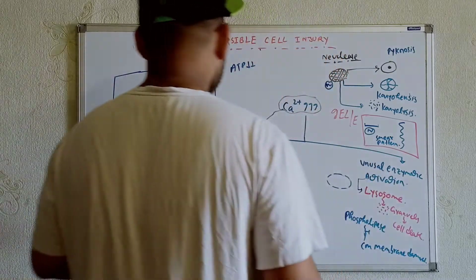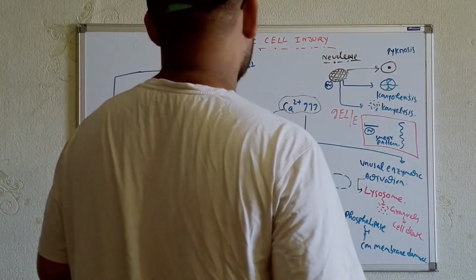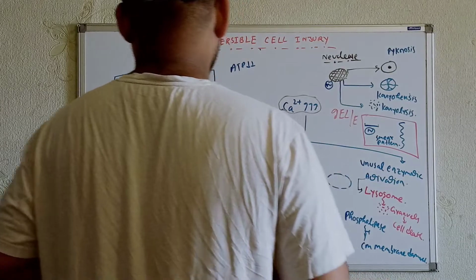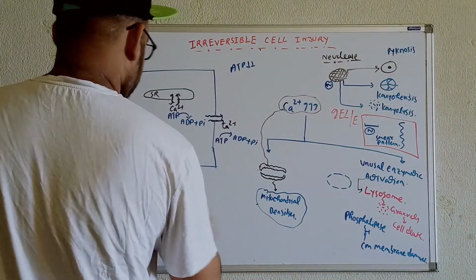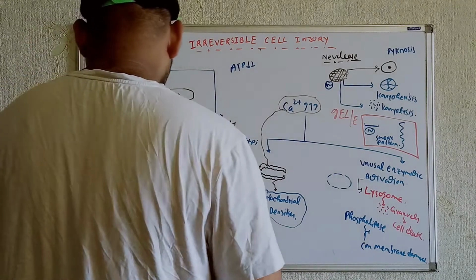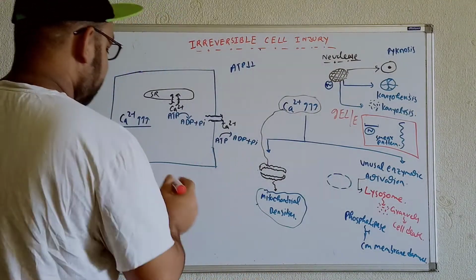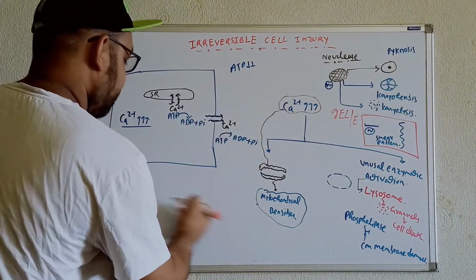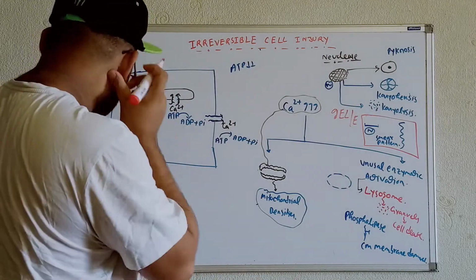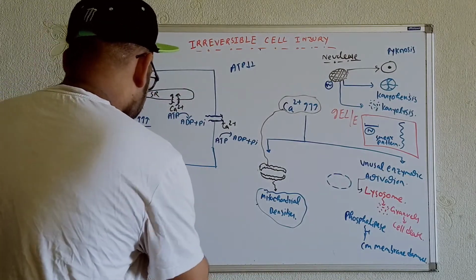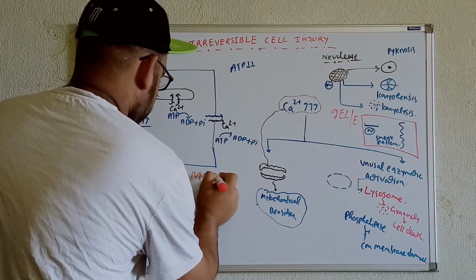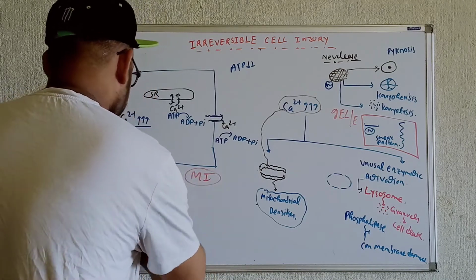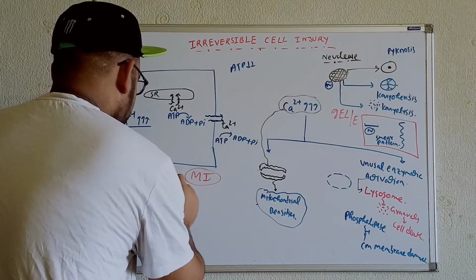Now I'll give you examples on the basis of reversible injury and irreversible cell injury. Now think about one thing. We know that within the heart there is an enzyme known as troponin, that gets elevated in terms of MI, myocardial infarction. For example, this is the heart over here.